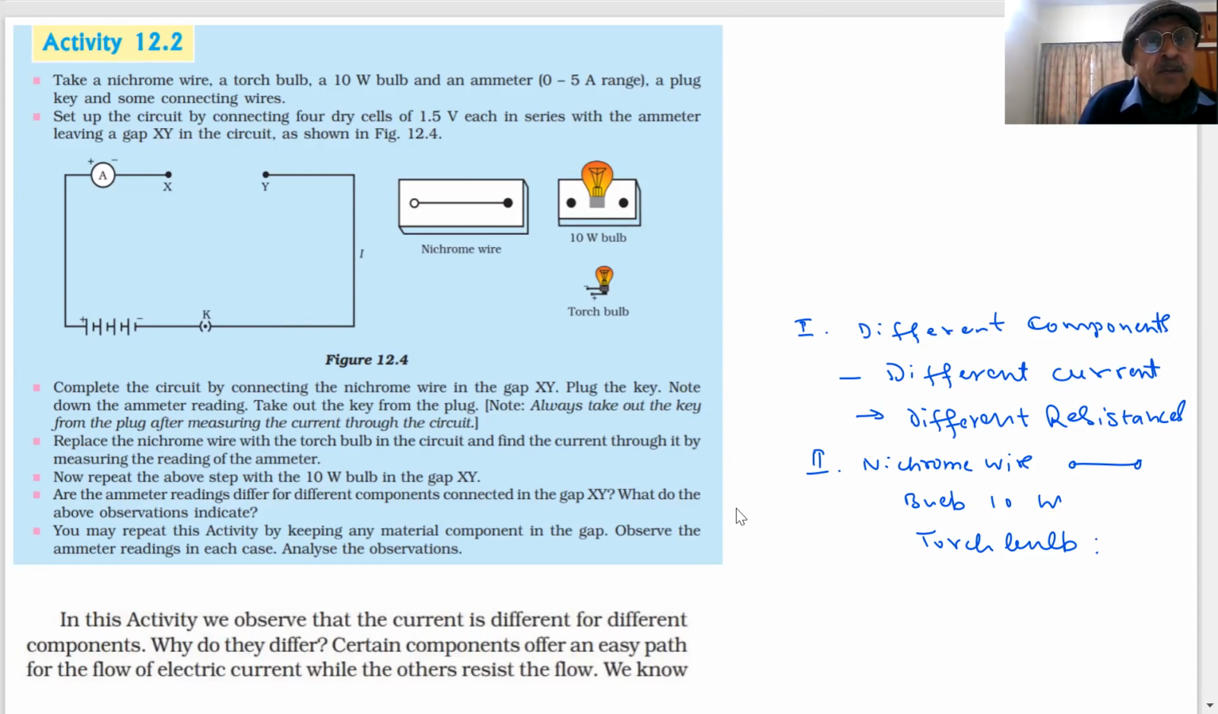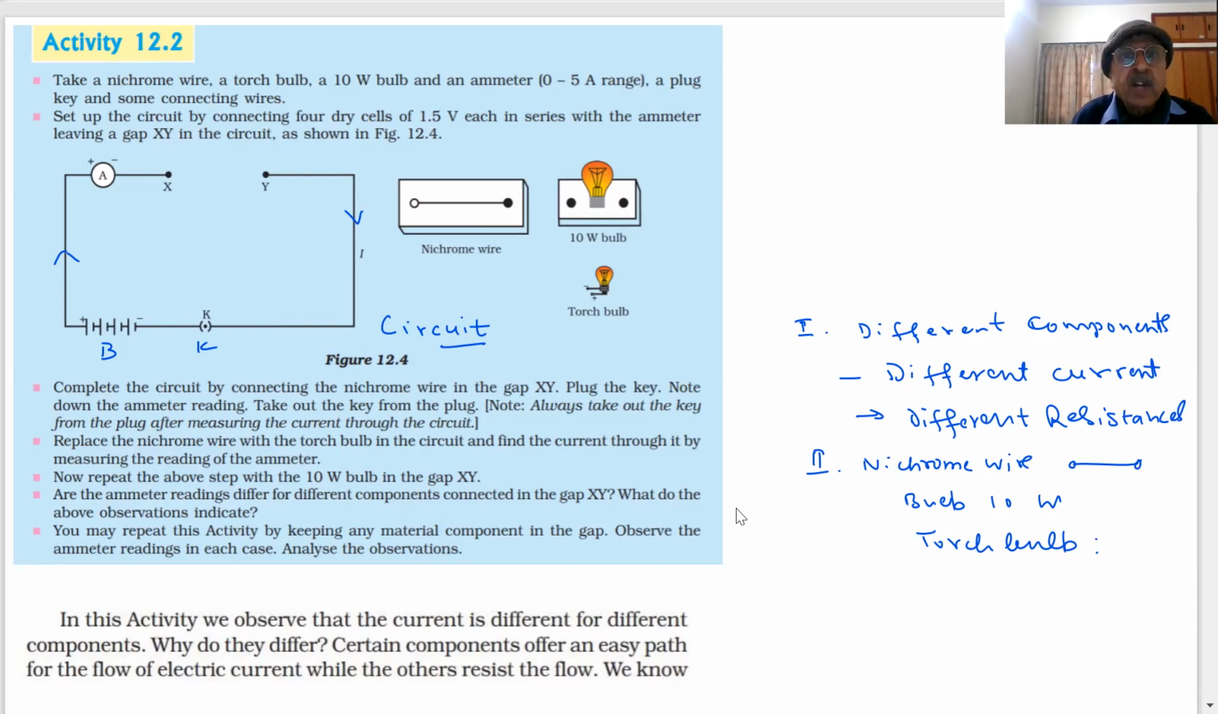Here is a circuit. Already you know what a circuit is. Electric circuit, battery, this is my key. Current I flows from positive to negative, that we already know. The ammeter will record the current, and here at X and Y I can join the components. I will join the nichrome wire at X and Y. Okay? Take a nichrome wire, a torch bulb, a 10-watt bulb, an ammeter, a plug key, and connecting wires. Can you see the setup? Any doubt in this?